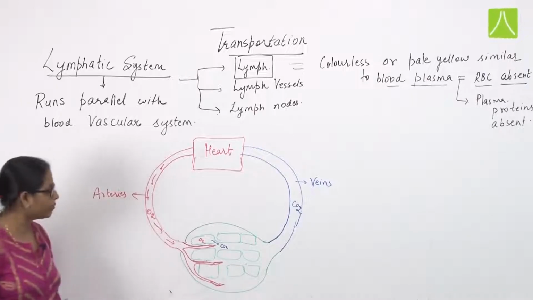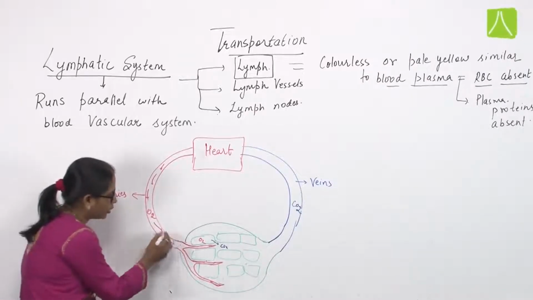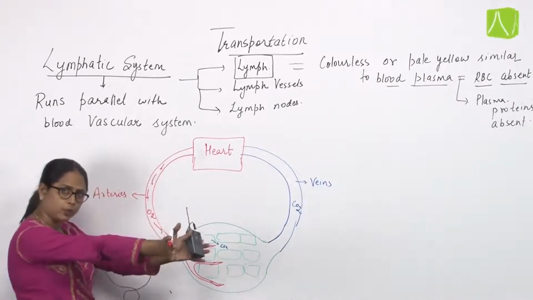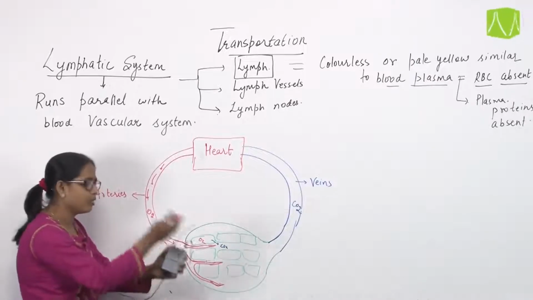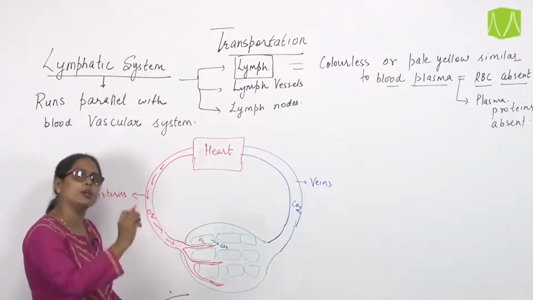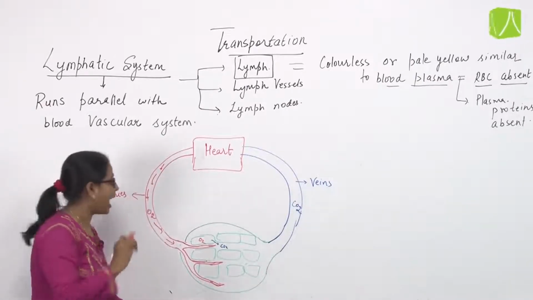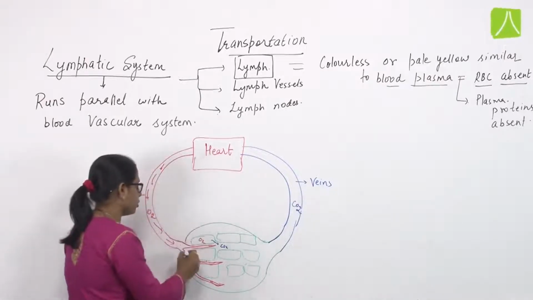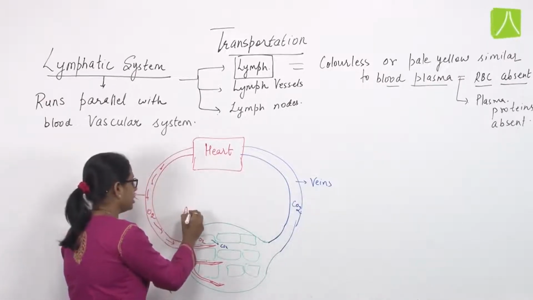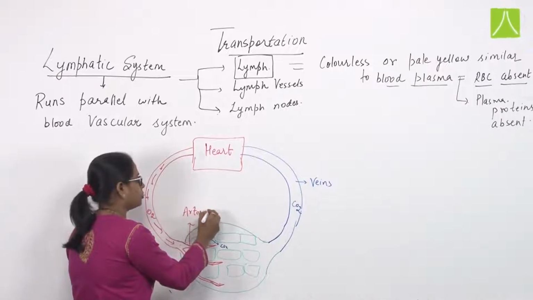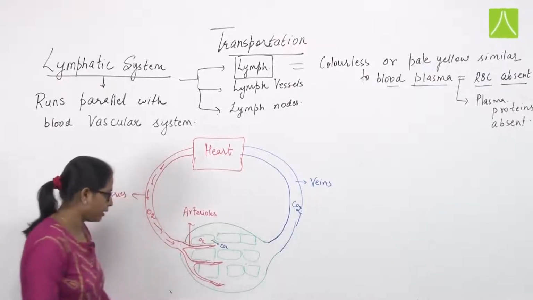If one particular tube divides into different branches, the wall of those tubes gets thinner and thinner, and these branches of arteries are known as arterioles.